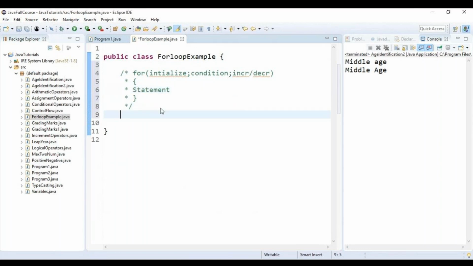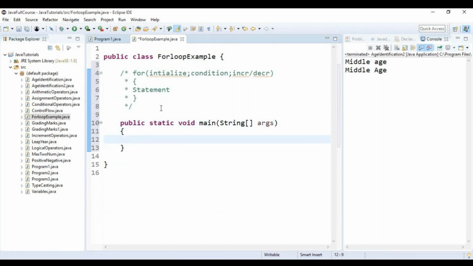So what is the first thing which we have to write in the Java program? I have a class declared already. The next one is public static void main, String args. Then after that, what should I have? Let me take a scenario now.